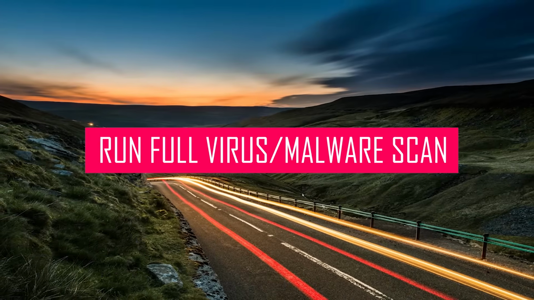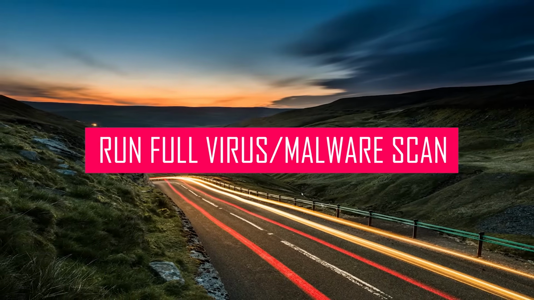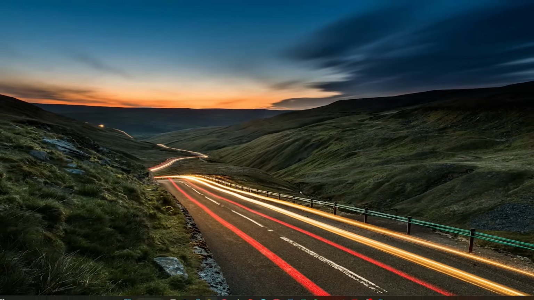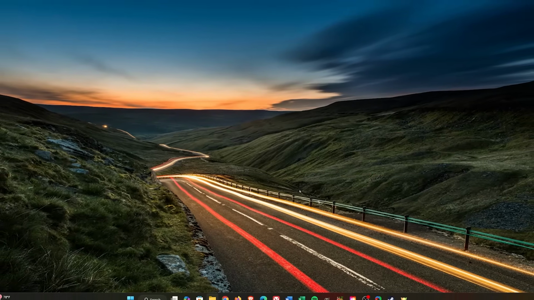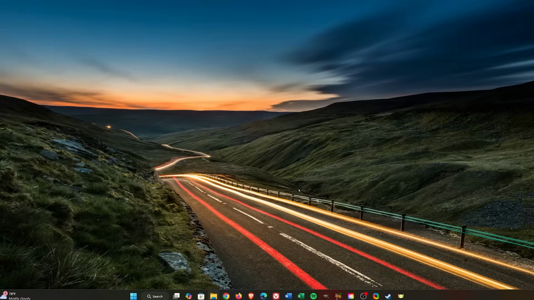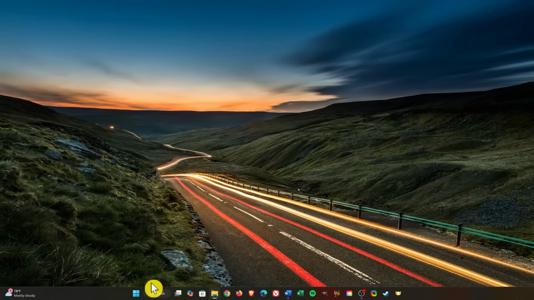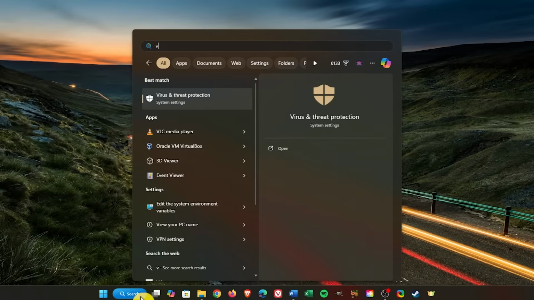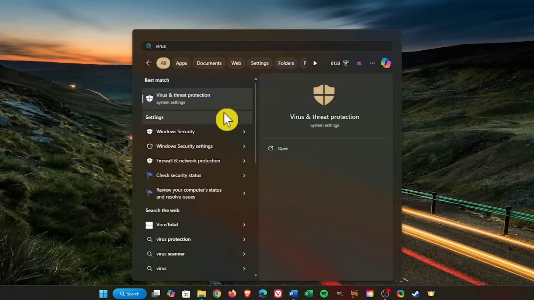Viruses and other malware have always been an issue that has plagued internet connection speeds since computers became popular. If it's been a while, it just might be time to run a full system scan using your favorite antivirus software. To run a full system scan with the built-in Windows security, go to Search in the taskbar and just type Virus. Select Virus and Threat Protection.